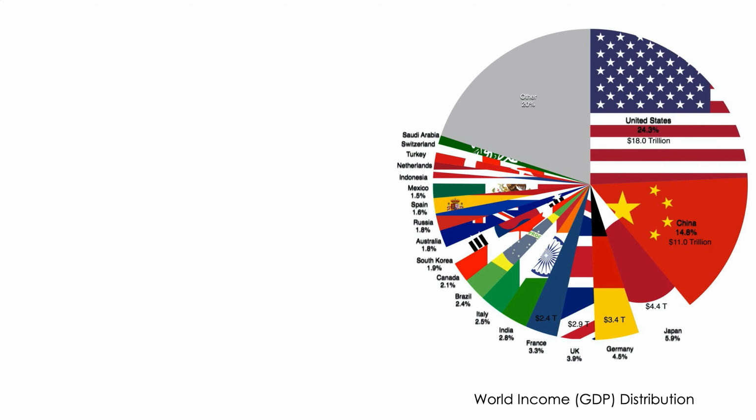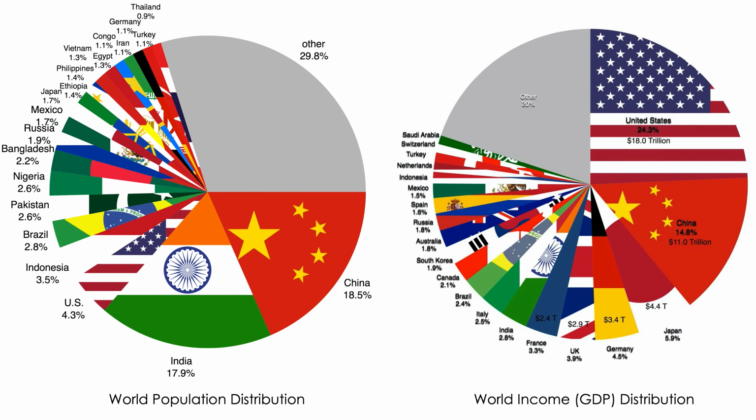Let's look at a similar pie chart with populations. So what you're looking at in the pie chart on the left is the world's population distribution. 18% of humans, 18.5% of humans live in the country of China. About 18% of the world's humans live in India, right? These are massive populated countries. Only 4.3% of humans live in the United States of America, and the breakdown continues along here. And then, again, this is other countries.